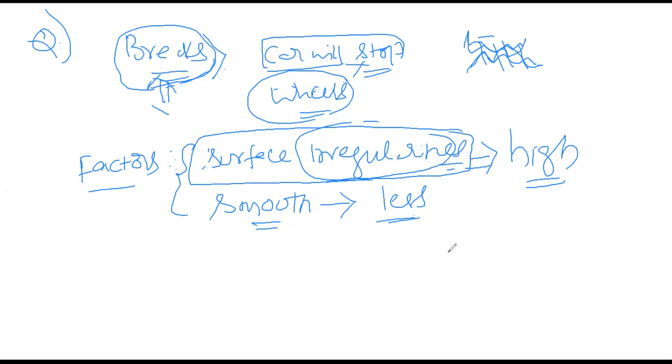Suppose the ground is there and more weight is placed on this box, then the friction between the ground and this box also increases. Suppose less weight is placed here, the friction force is less. Friction is established depending on weight also. So from here we can say that a rough surface has more friction than a smooth surface.